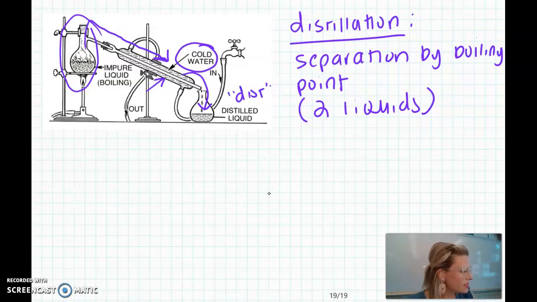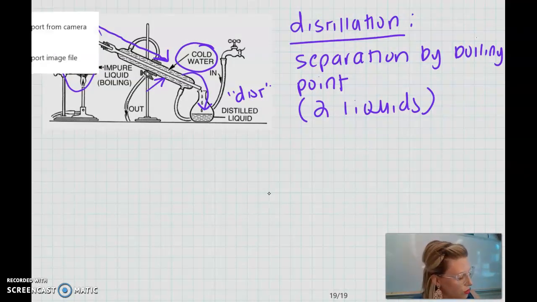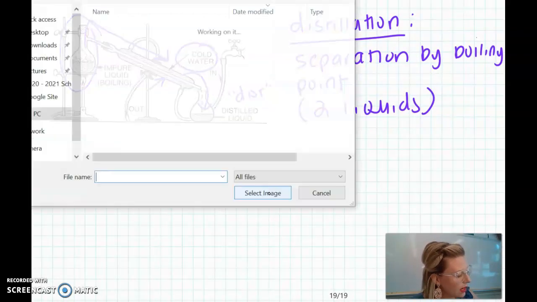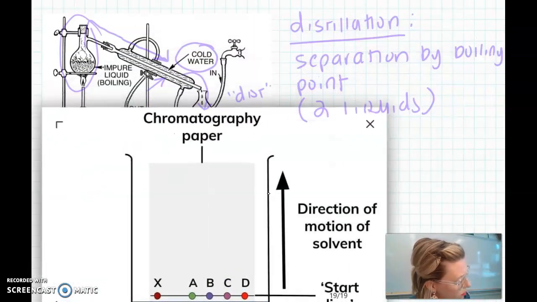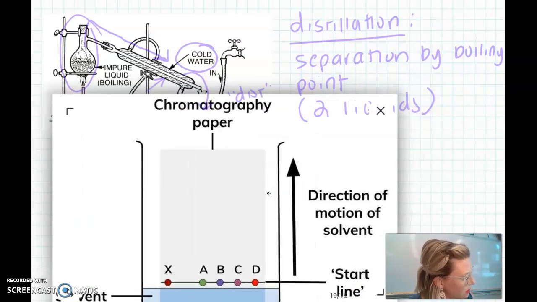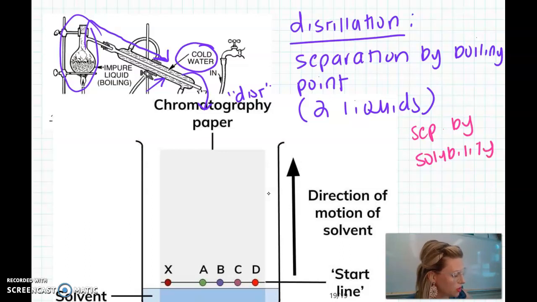Awesome. And the last technique, really quickly, is something you should have covered in biology, which is chromatography. Hopefully we'll talk a little more about chromatography later in the year. I don't know why this is so gigantic, I apologize. Our chromatography is going to be separation by solubility, meaning how much can it dissolve in the water? Chromatography, separation by solubility.